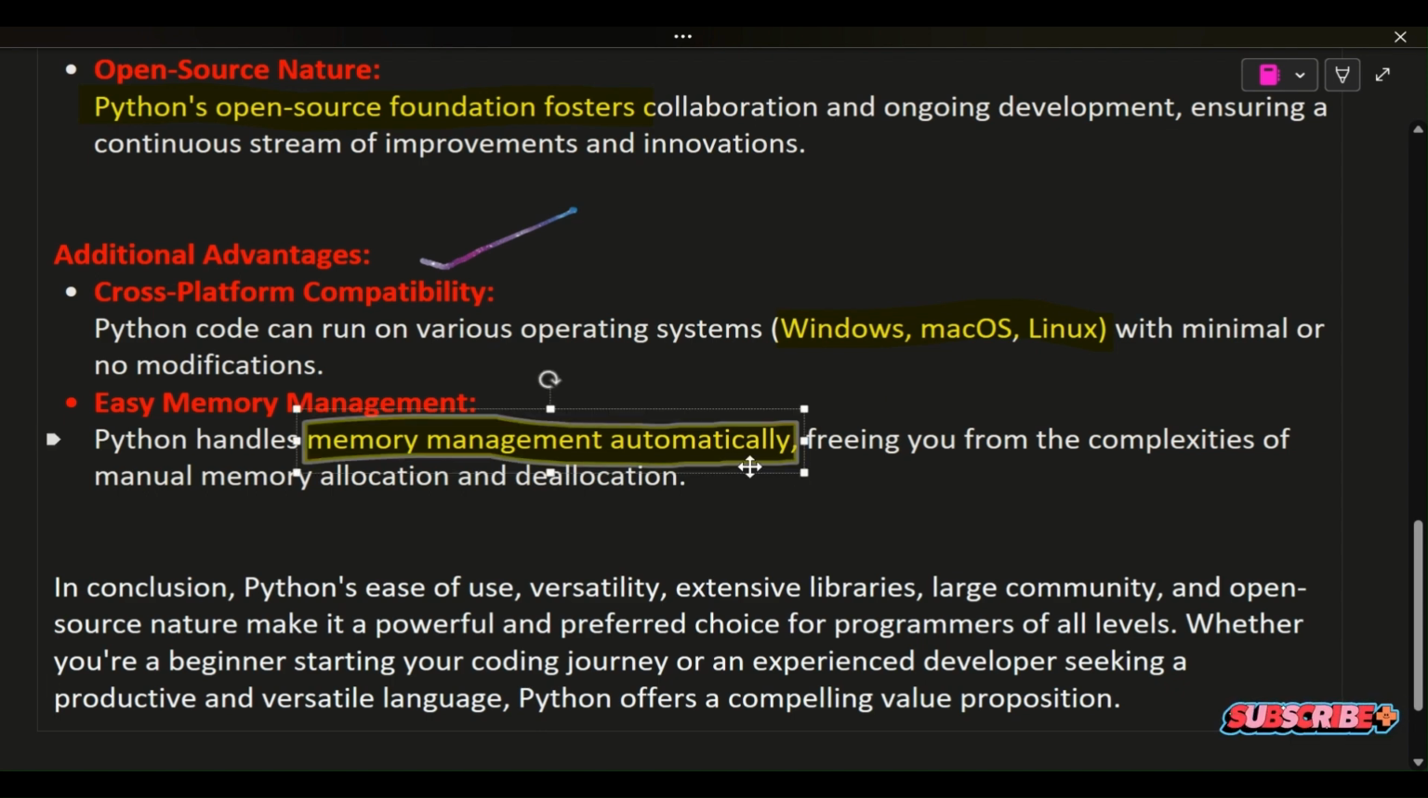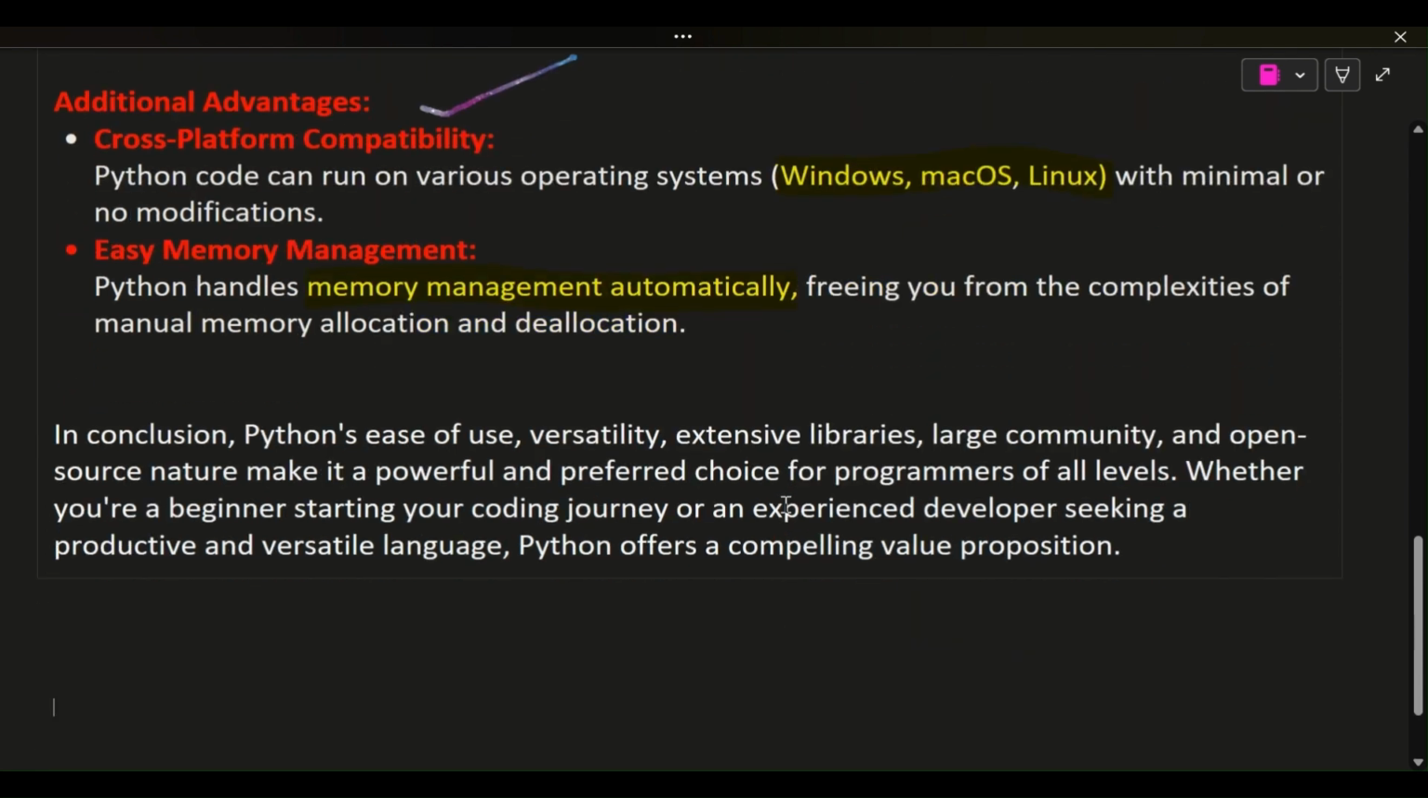In conclusion, Python's ease of use, versatility, extensive libraries, large community, and open-source nature make it a powerful and preferred choice for programmers of all levels. Whether you're a beginner starting your coding journey or an experienced developer seeking a productive and versatile language, Python offers a compelling value proposition.